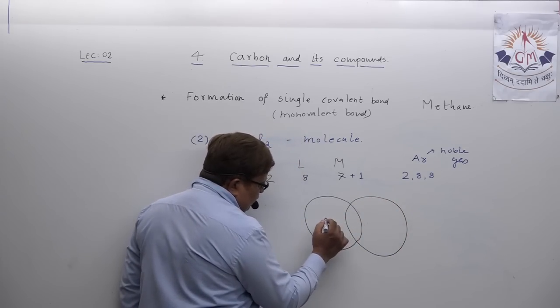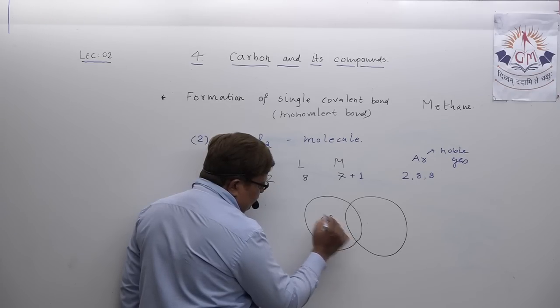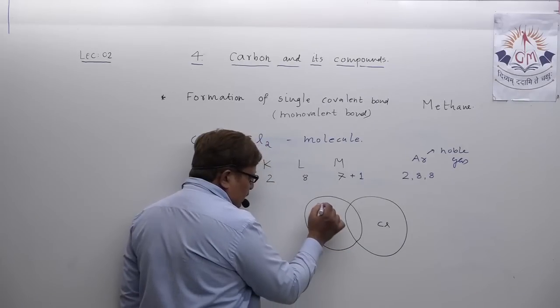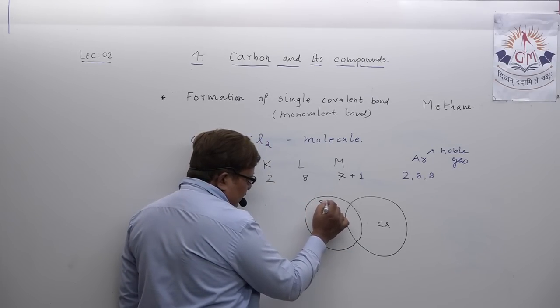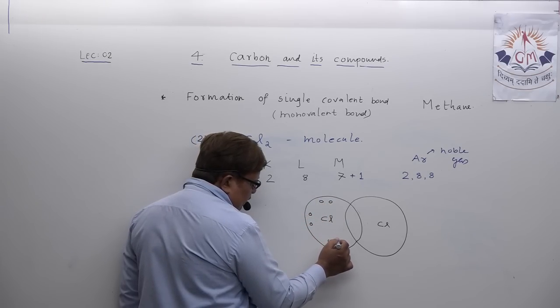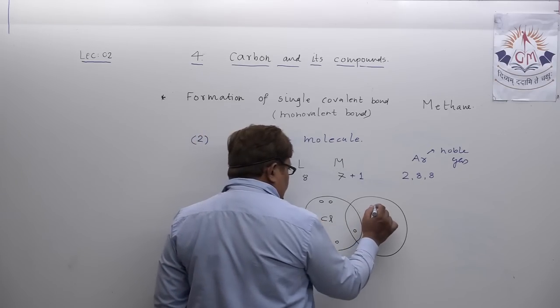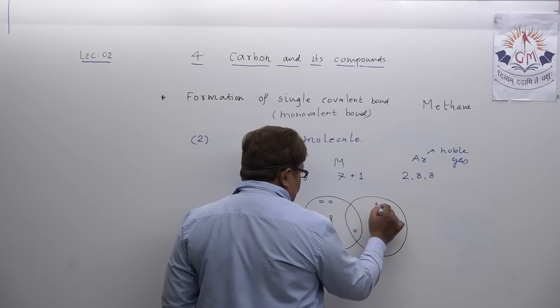Now how can you show the sharing of electrons between this chlorine atom and another chlorine atom? This chlorine atom also has 7 electrons. One of the electrons of this chlorine atom I am showing in sharing here. This chlorine atom also has 7 electrons.